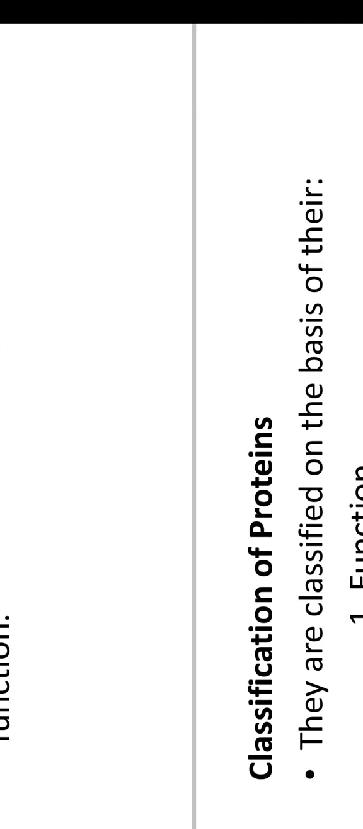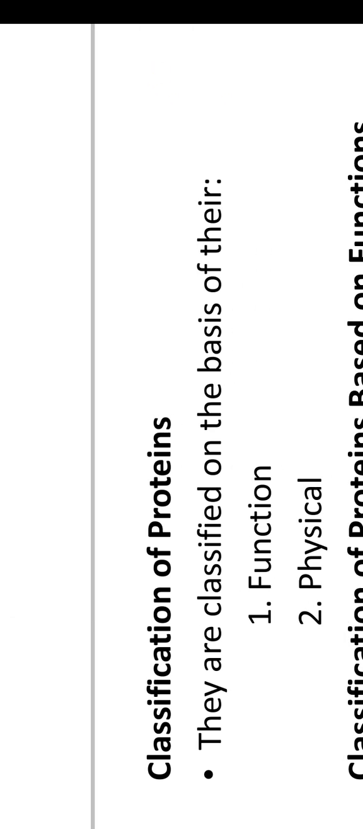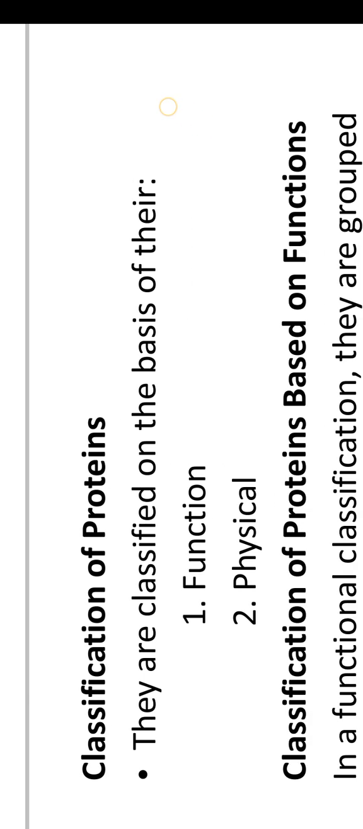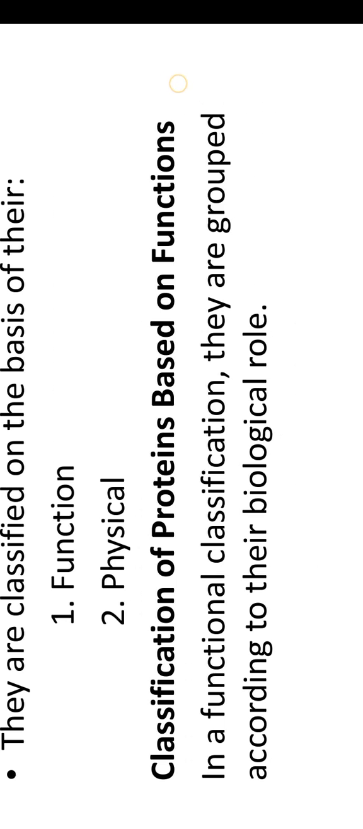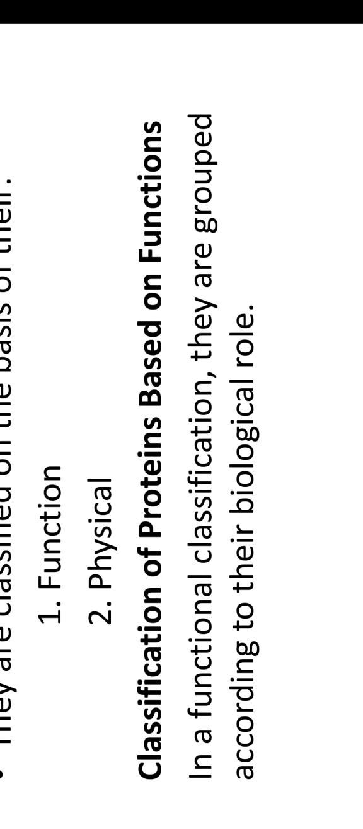Then we see the classification of protein. Proteins are classified on the basis of their function and their physical and chemical properties. First, in detail, we must know the classification of protein based on functions. In a functional classification, they are grouped into six.